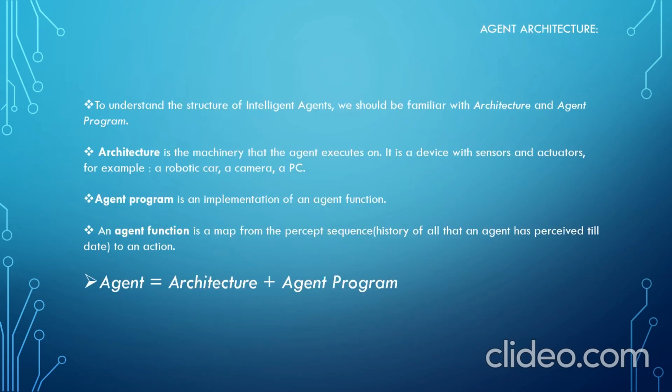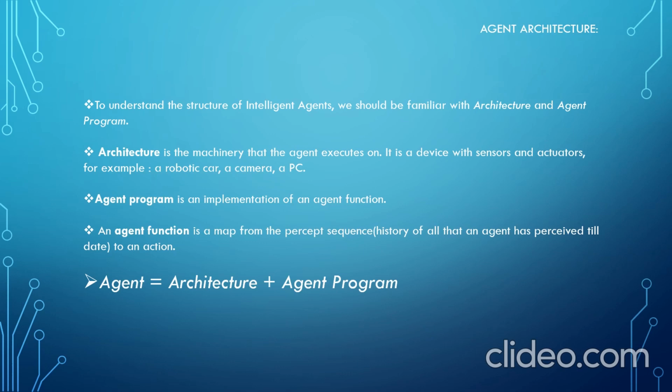Now coming to the agent architecture. To understand the structure of intelligent agents, we should be familiar with architecture and agent program. Architecture is the machinery that the agent executes on. It is a device with sensors and actuators. For example, a robotic car, a camera, a PC. Here, the machinery which contains the agent is known as the agent architecture.